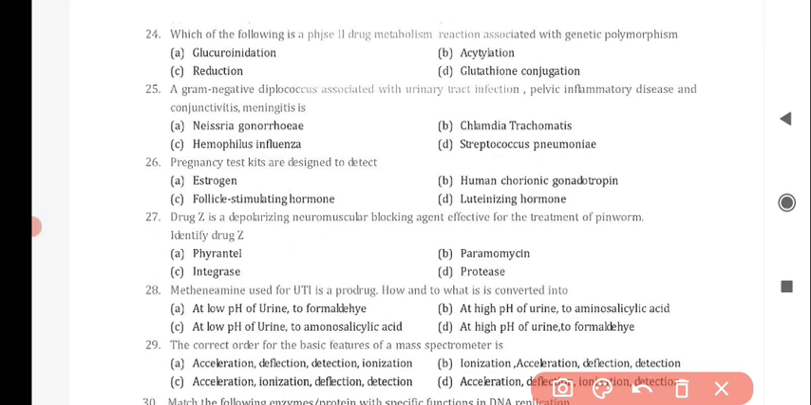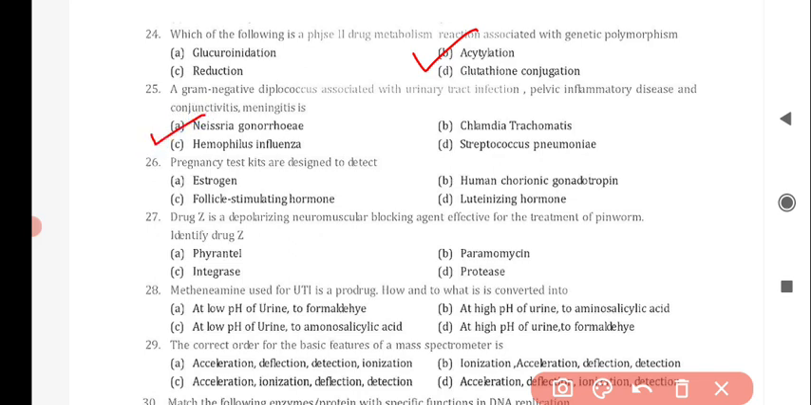Next question is which of the following is a phase 2 drug metabolism reaction associated with genetic polymorphism? And the correct answer is option B, that is acetylation. Next question is a gram negative diplococcus associated with urinary tract infection, pelvic inflammatory disease, and conjunctivitis, meningitis is, and the correct answer is option A, that is Neisseria gonorrhoeae.